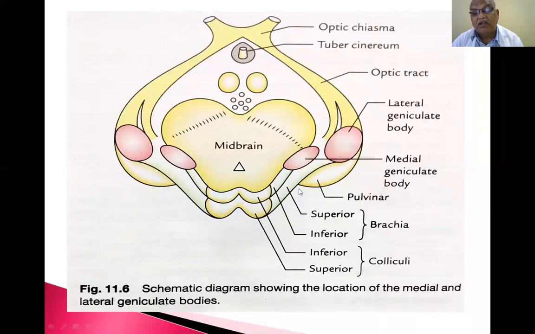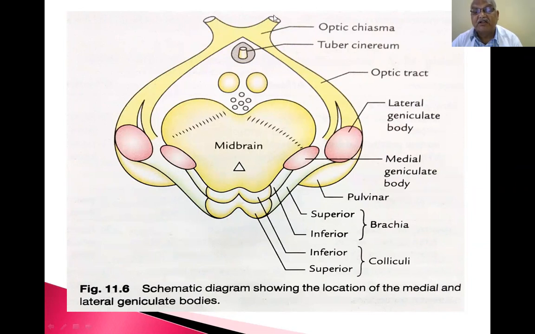Now, the superior colliculus is connected to the lateral geniculate body by means of the superior brachium. The inferior colliculus is connected to the medial geniculate body, and this connection is called the inferior brachium. This is the inferior brachium. This is the superior brachium. So the superior colliculus is connected to the lateral geniculate body, associated with vision. Again, this is connected to the optic tract.